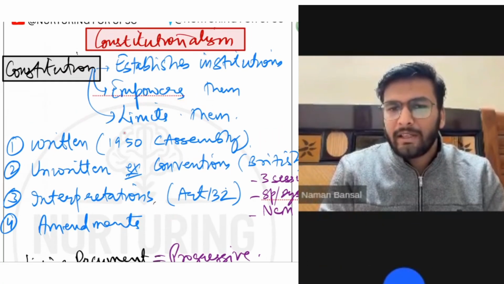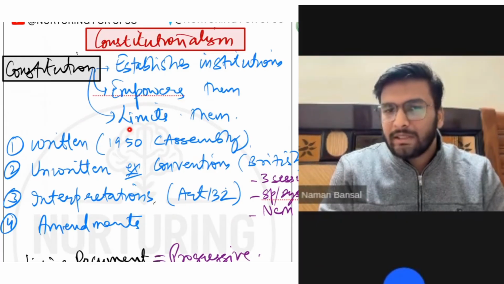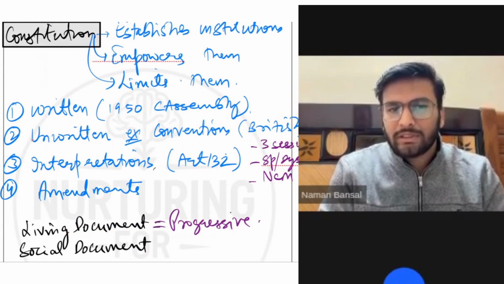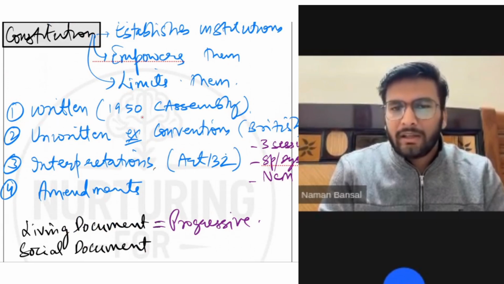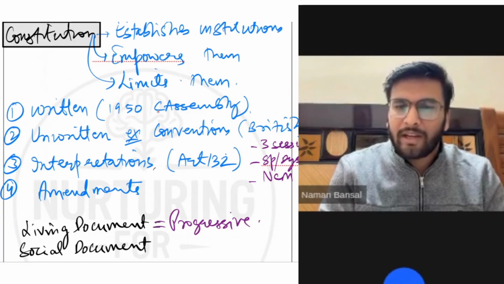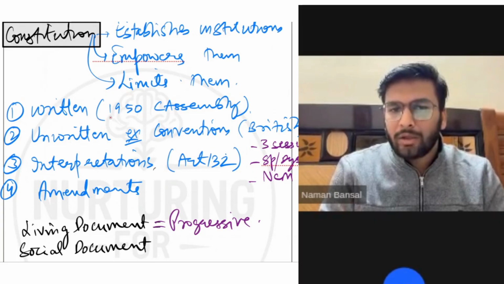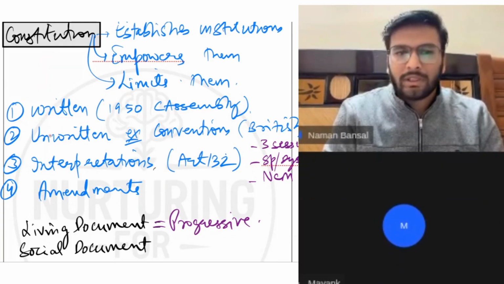Power is given to them, and it is limited by various different methods. Then what does the Indian constitution consist of? First part is that it is a written part. On 26 January 1950, we finally adopted this constitution and got it enforced. So that was the original written part of the constitution.